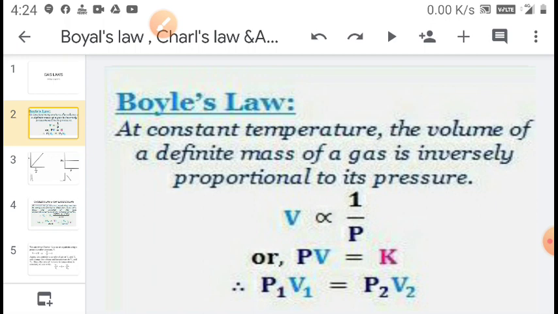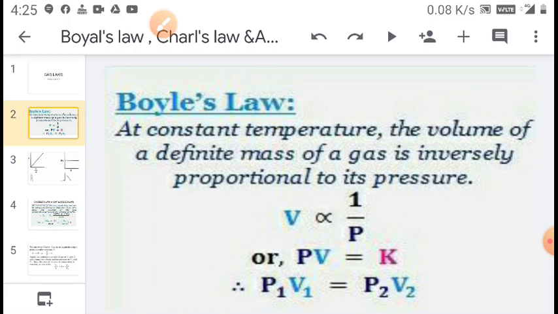Now we can rewrite it as pressure into volume is equal to a constant, because when we remove the proportionality sign, a constant is to be written. It is to be noted that K here is not similar to that of the equilibrium constant.